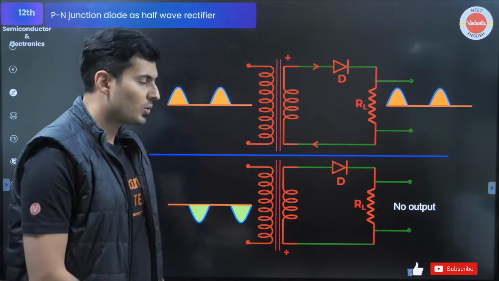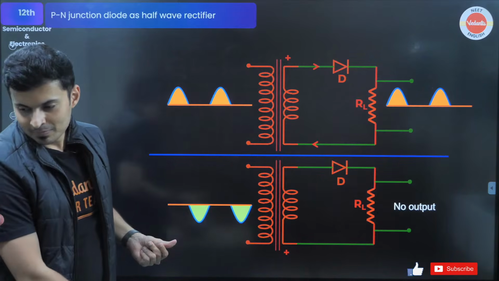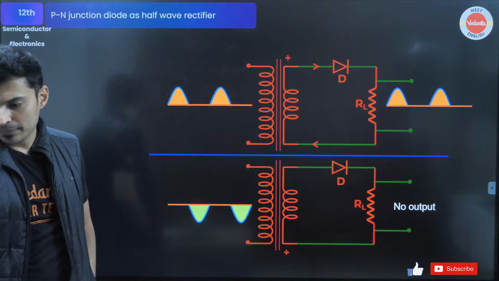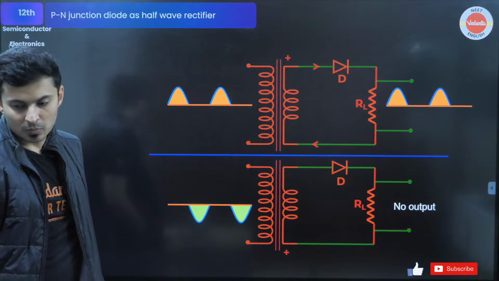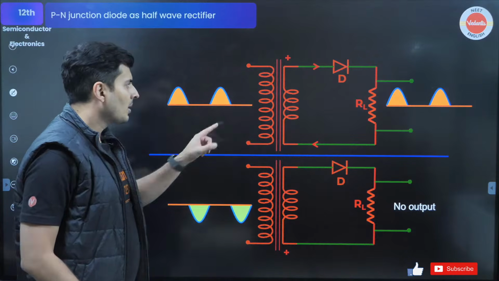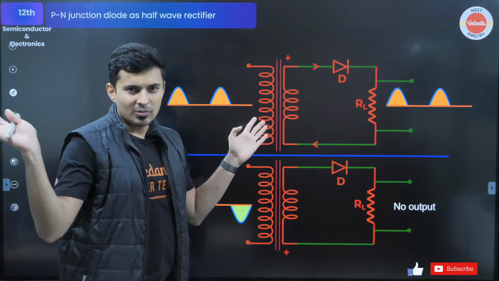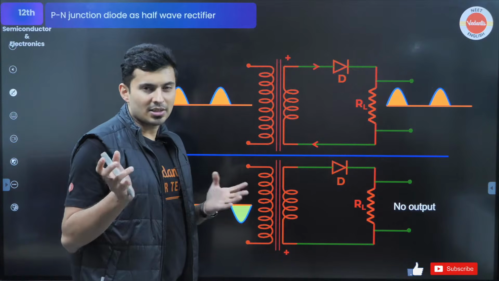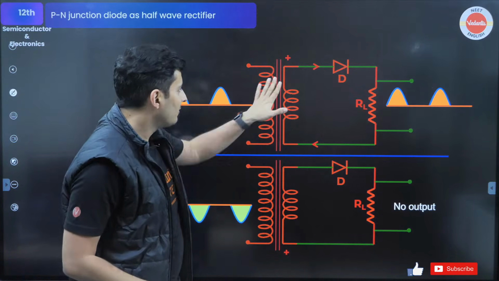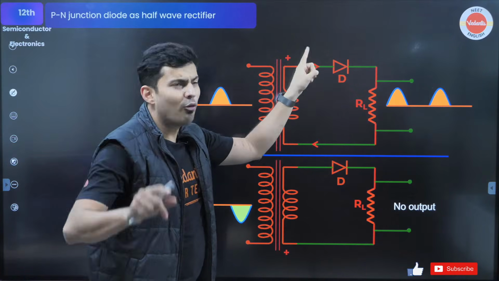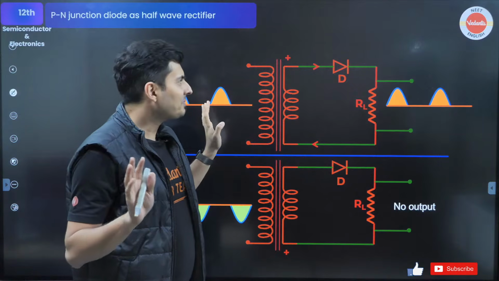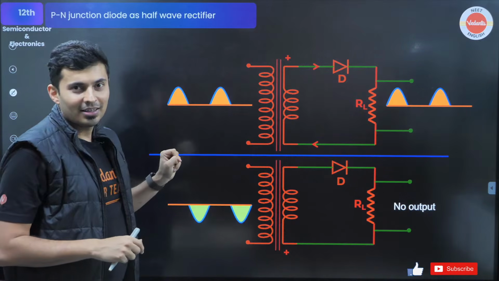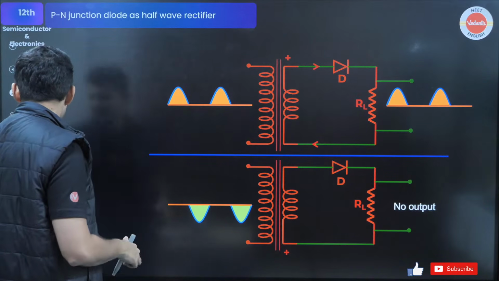Is that okay, my dear students? Now how does it work? See this. This is a transformer, okay? Don't worry about it. Transformer is just going to step down the voltage, that's all. Forget this. There is only one diode needed, that's all. In the positive cycle, what is going to happen?